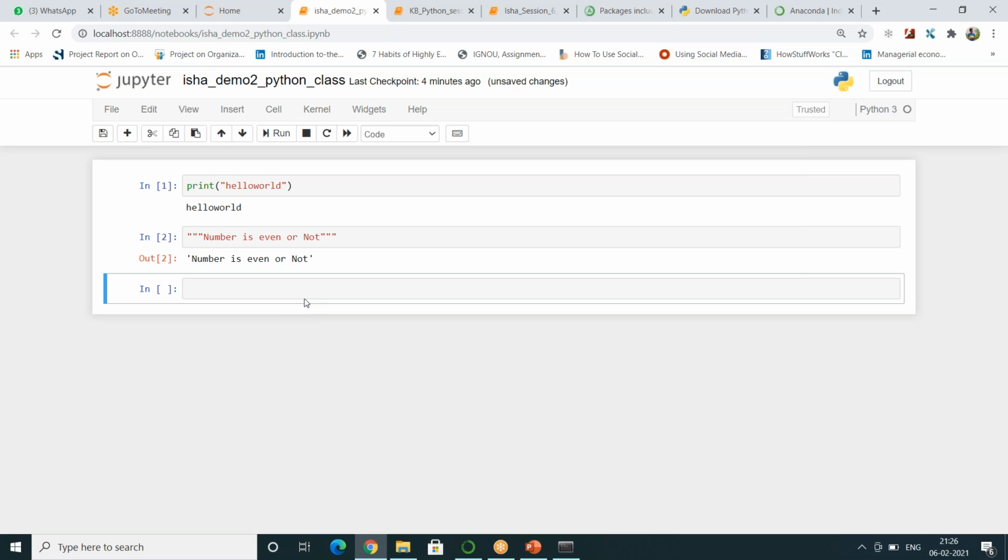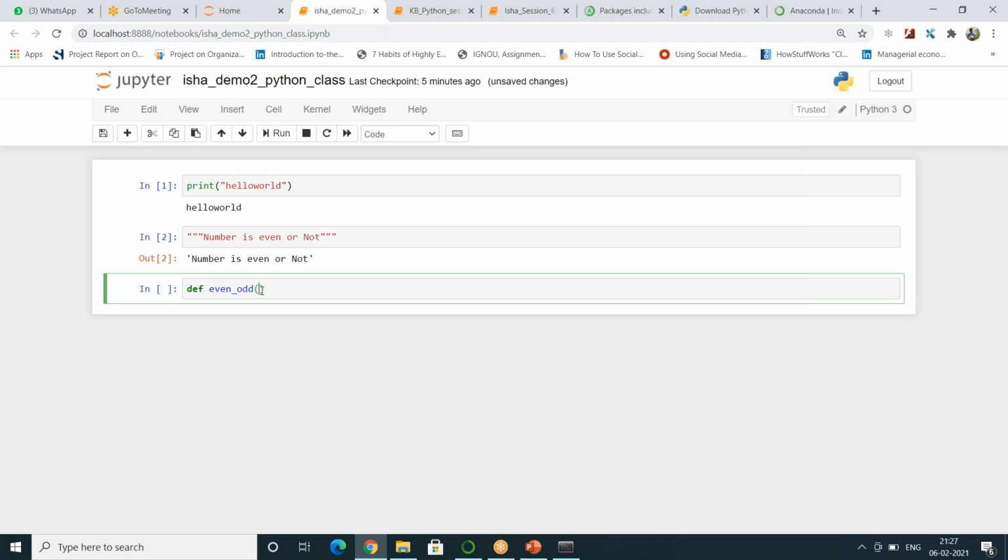So let me write the function. I will teach you functions later, as functions are way ahead compared to this, but today my motto is showing the syntax. If you want to write a function, it will look something like def even_odd. I will name the function even_odd.